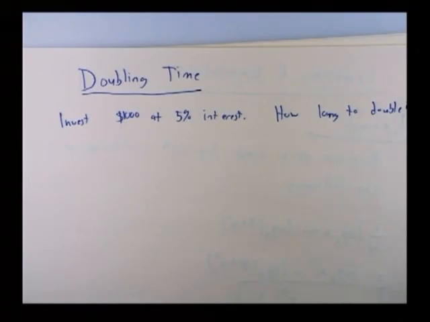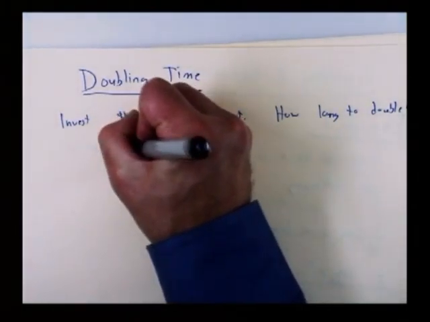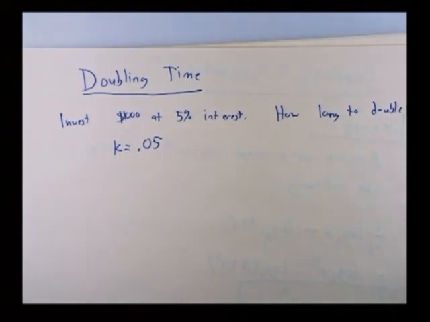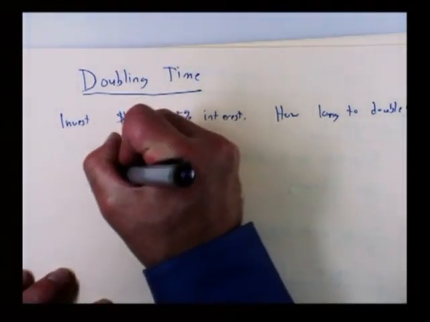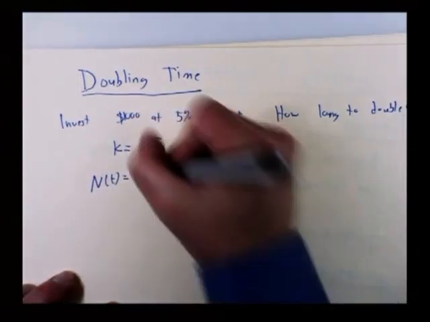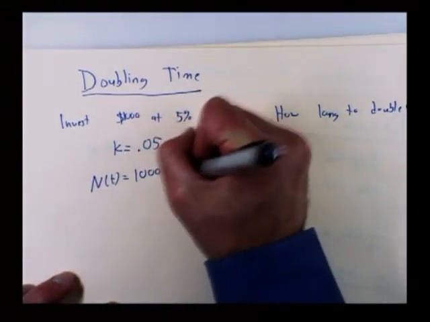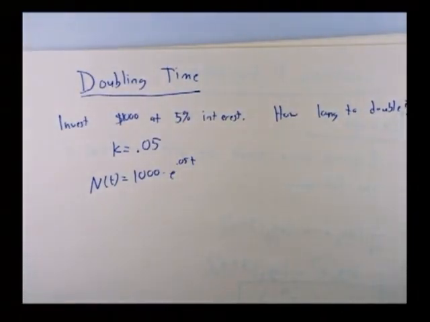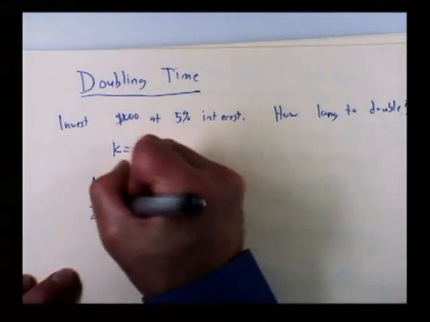Your bank grows by exactly what the interest rate is, so I already know that k is 5%. 5% means 0.05. And this means the size of my bank account at any time t is just the initial value, which we decided was $1,000, times e to the 0.05 times t. I want it to double, so I want to figure out at which time it will be equal to what? Well, it's $2,000.